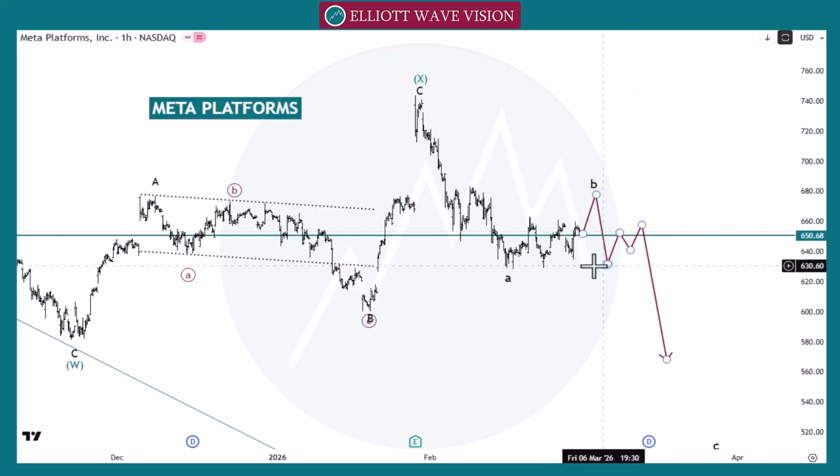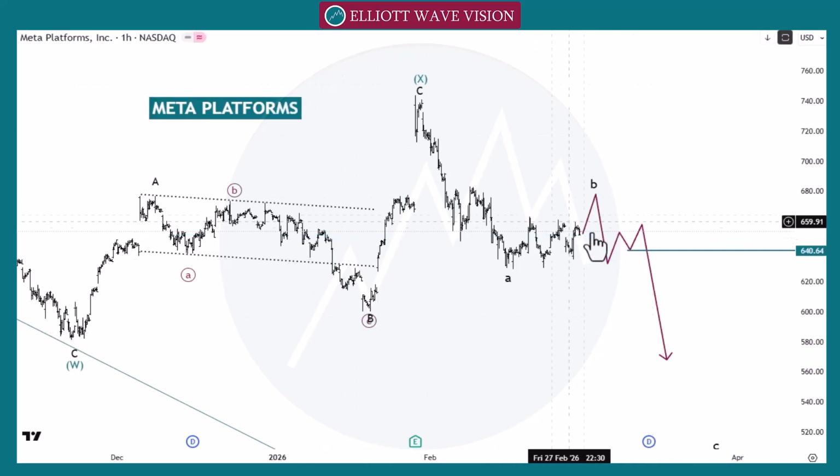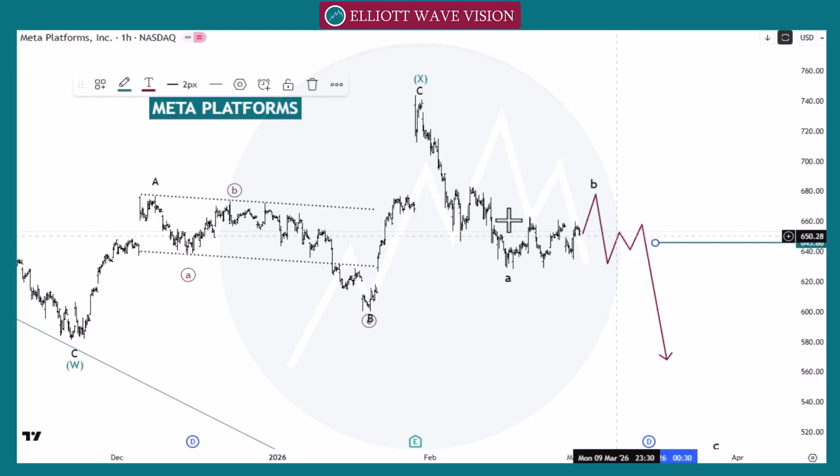In 1 hour time frame, we can go with this wave B towards the next point, but we need to refine our entry in 1 hour time frame from this wave B to this low to inner wave B. We can apply this pattern in any time frame. In lower time frame, we need to shift this entry point from this wave B to inner wave B in 15-minute or 5-minute time frame.